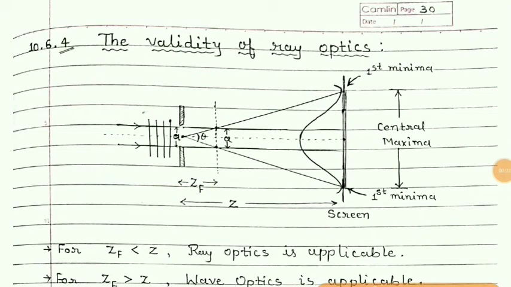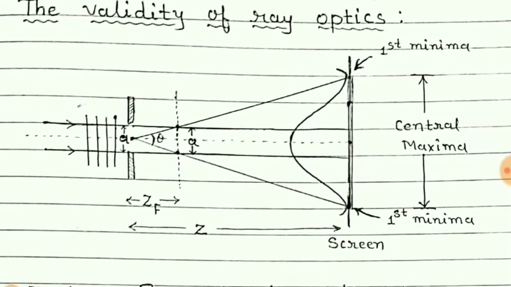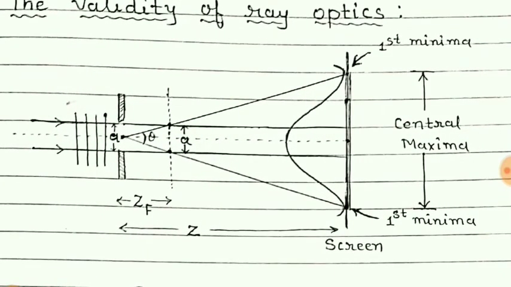Now topic number 10.6.4, validity of ray optics. Students, up to how much distance from this single slit the calculations of ray optics are valid, that we have to study.